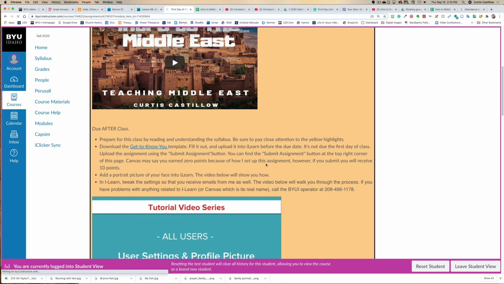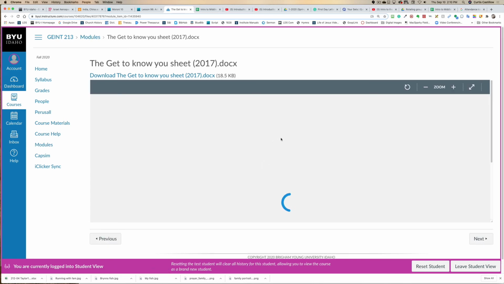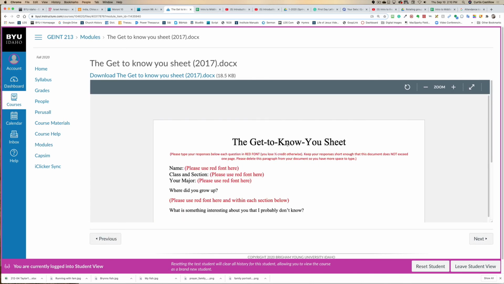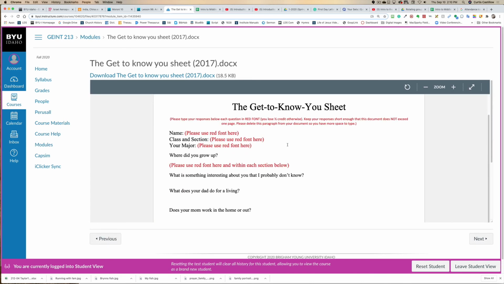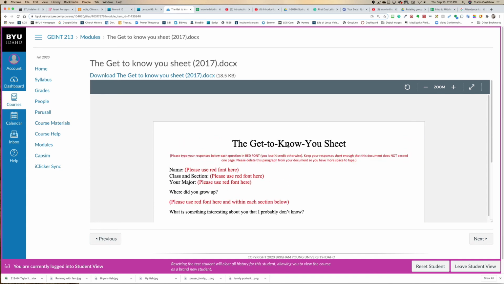Click on this Get to Know You sheet right here, and what it will do is download a document. This is what it looks like. It's a Microsoft Word document called the Get to Know You sheet.